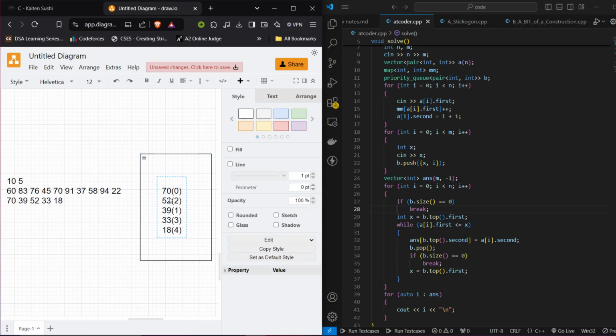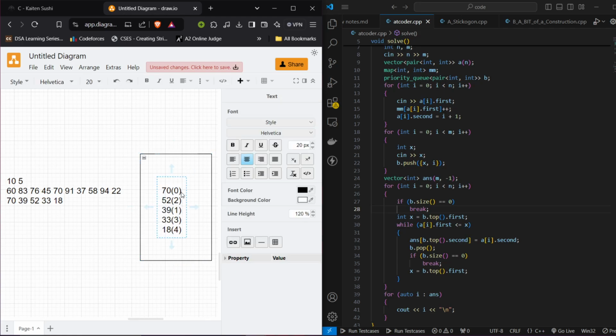So what I'll do is jump to my first element. I check whether the first element is greater than 60 or not. Yes, it is greater. So I will update the very first sushi, whatever value is there, I know its index. At that particular index, I'll update that the answer for this sushi is that the first person will eat it. So I have updated that for sushi 0 in my answer vector, you update it to 1. Why? Because the first person will eat it, and now I will remove that front element.